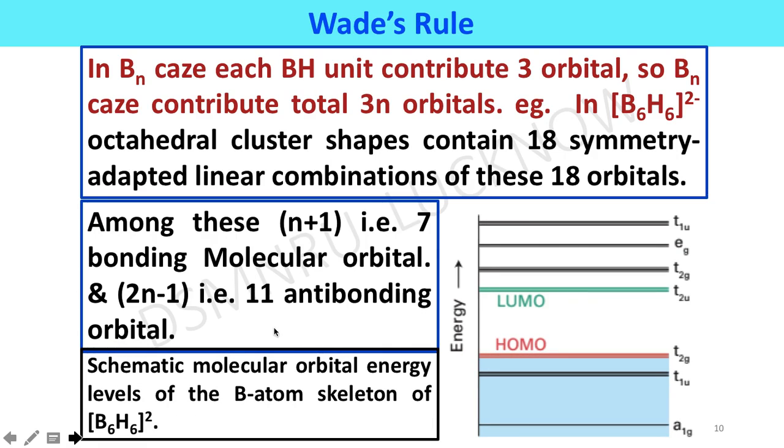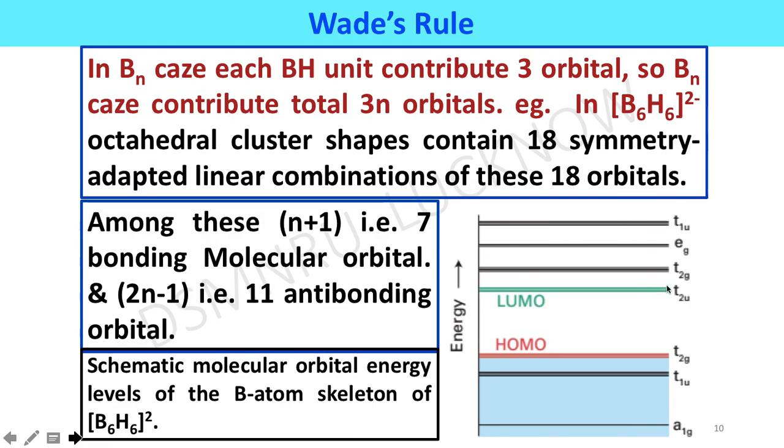The schematic diagram of the bonding and anti-bonding molecular orbitals is shown here. That is two triply degenerate, represented as T2g and T1u, and one non-degenerate, that is A1g. In this way, 3 plus 3 plus 1, 7 bonding molecular orbitals are present in the bonding region, and this is well separated from the anti-bonding molecular orbitals.